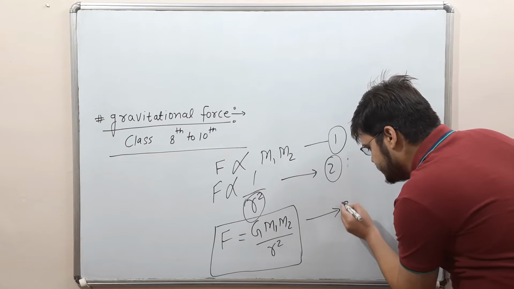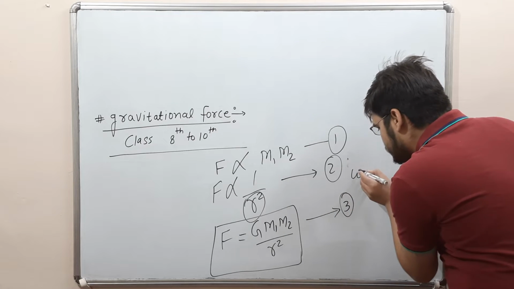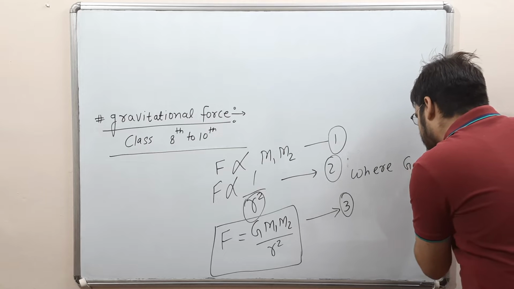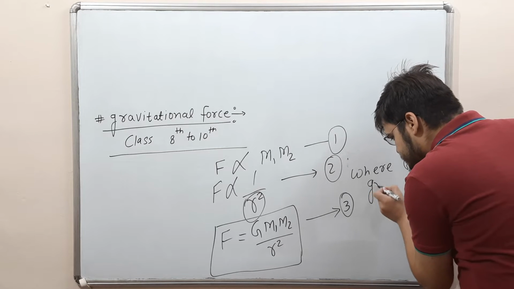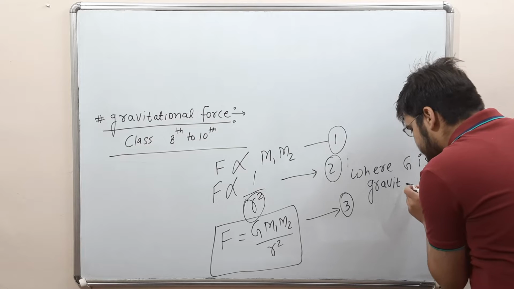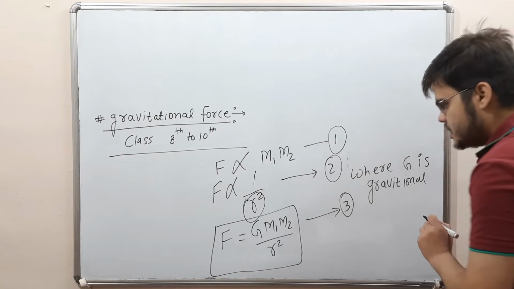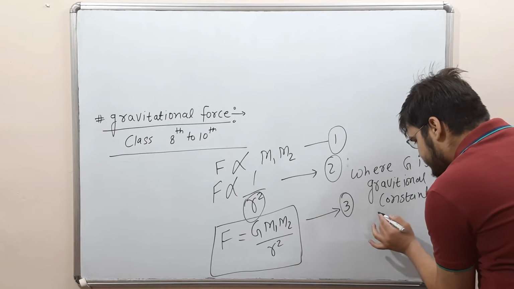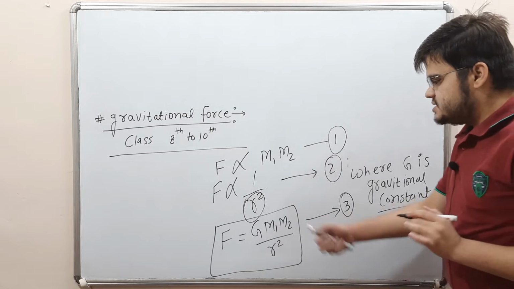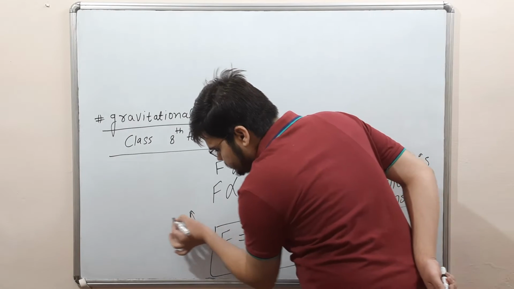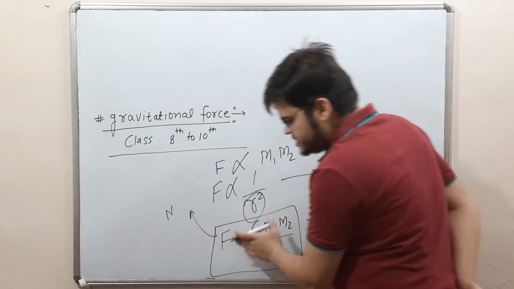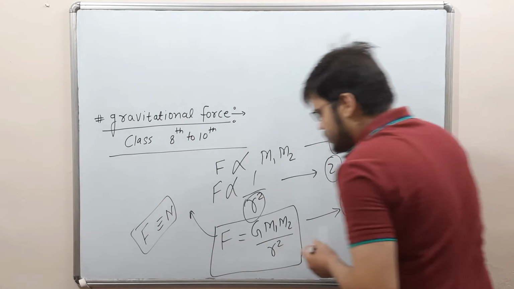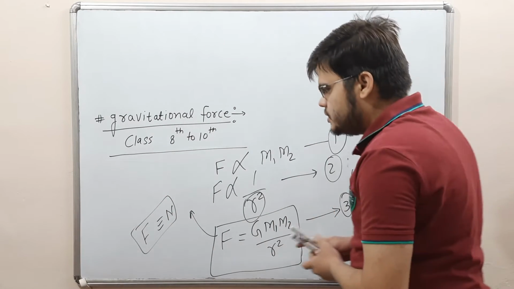This is equation number 3, where G is the gravitational constant. This is the unit in Newton, because this is a force.